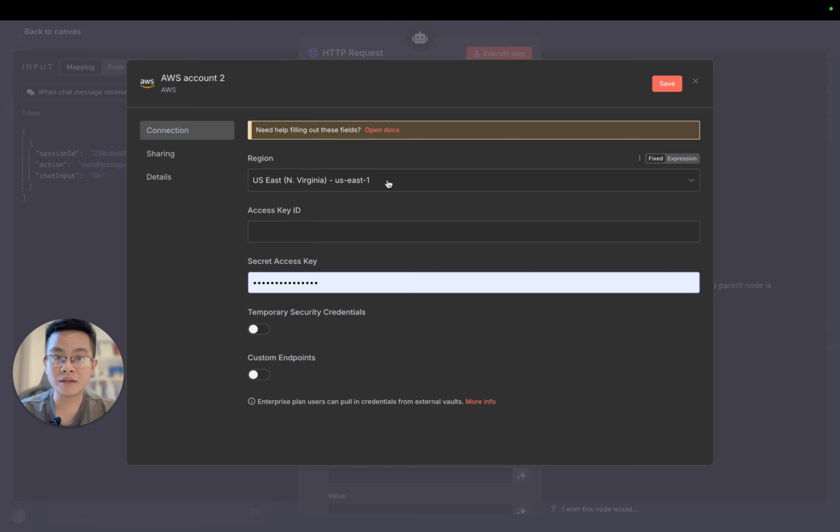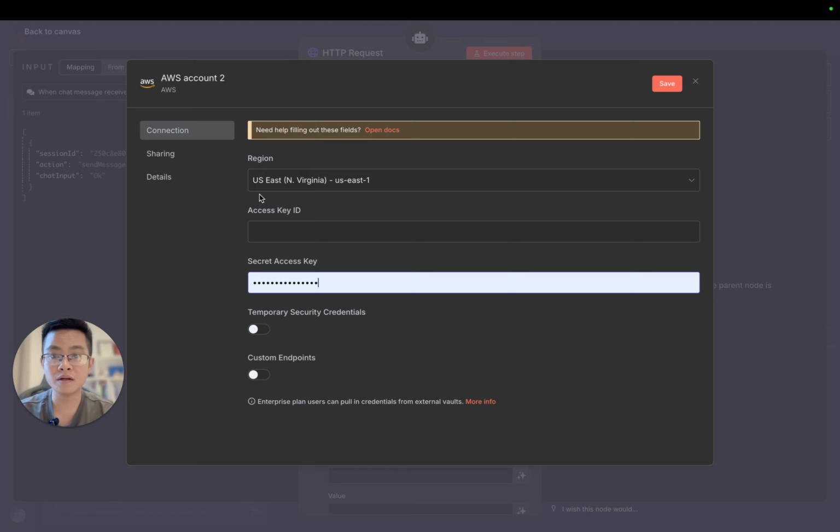So you need to configure differently. For example, you have resources in US East 1, you create one credential. If you have resources in another region that you need to manage, you create another credential, right? Because the region is fixed, locked into the credential, it cannot be changed. So you cannot create a credential that has access to different regions. It needs to stick to one region. So right now I have my own EC2 instance in US East 1, North Virginia.